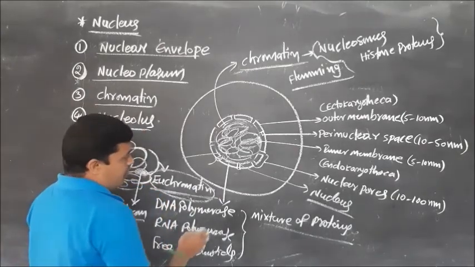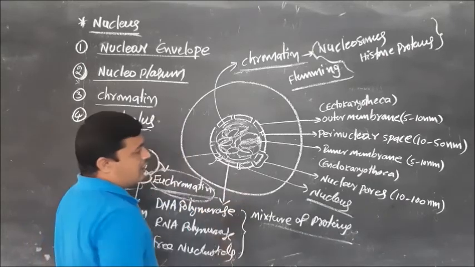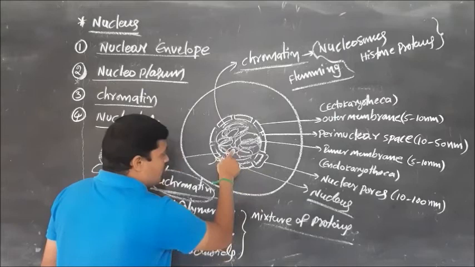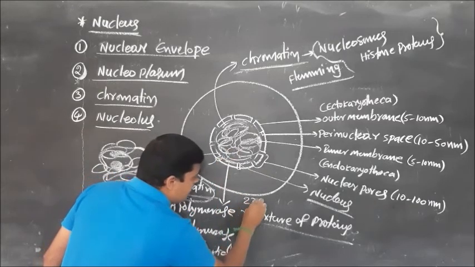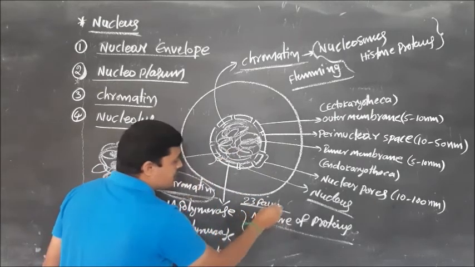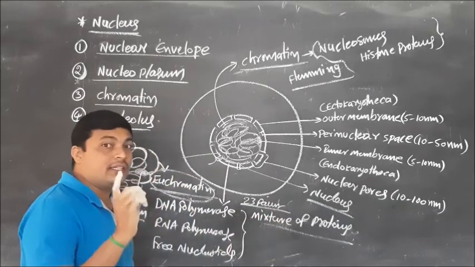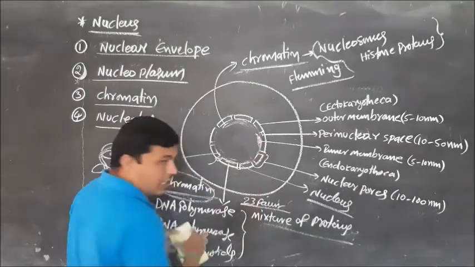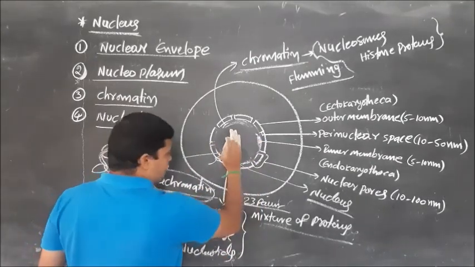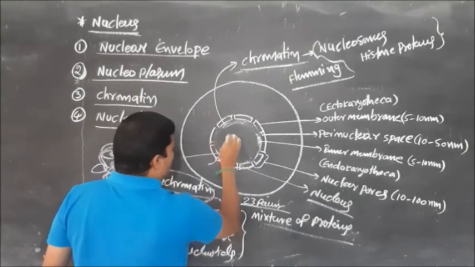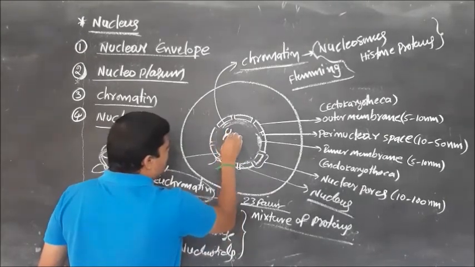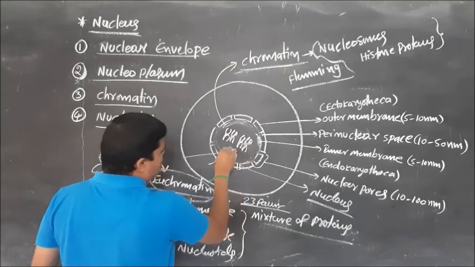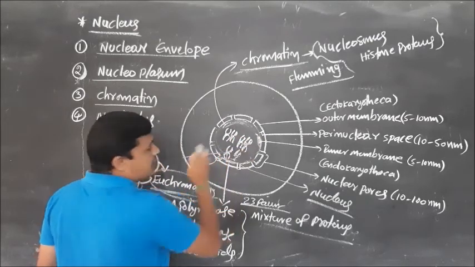Suppose, for example, it is a human body cell. This human body cell contains 23 pairs of chromosomes. How many pairs of chromosomes are in our body? 23 pairs of chromosomes. During the cell division time in the human body, this entire chromatin is converted into 23 pairs of chromosomes.